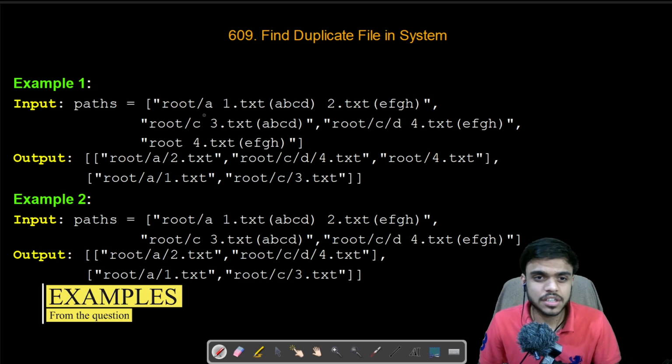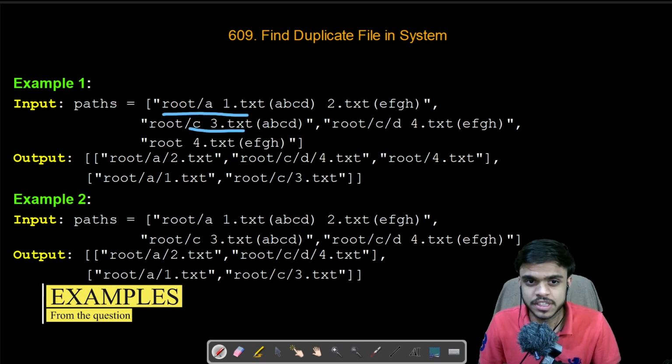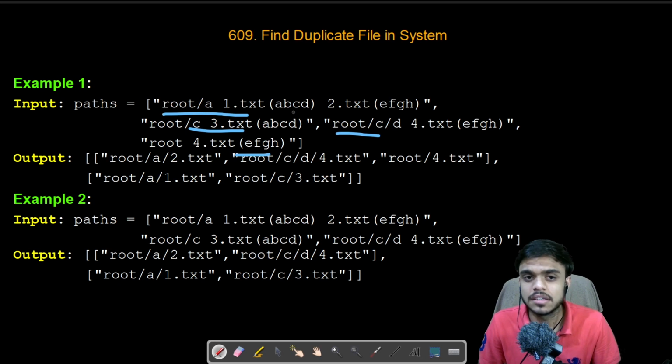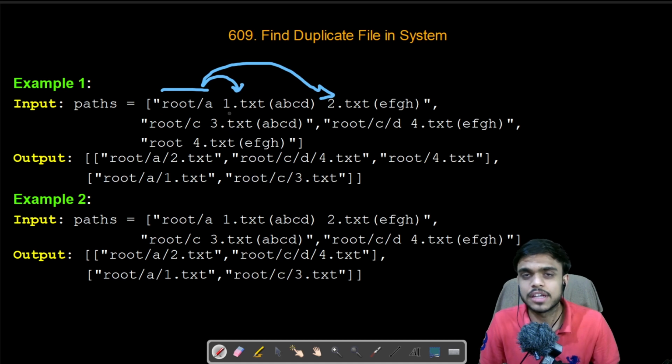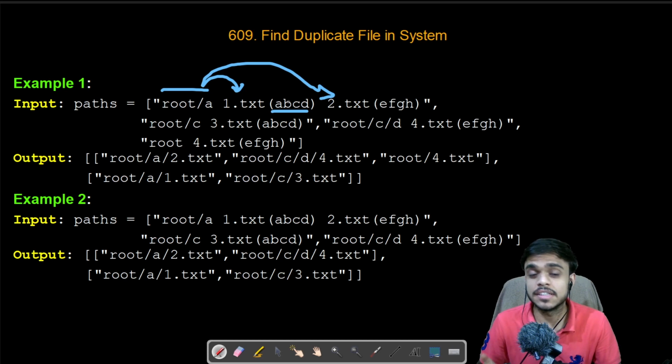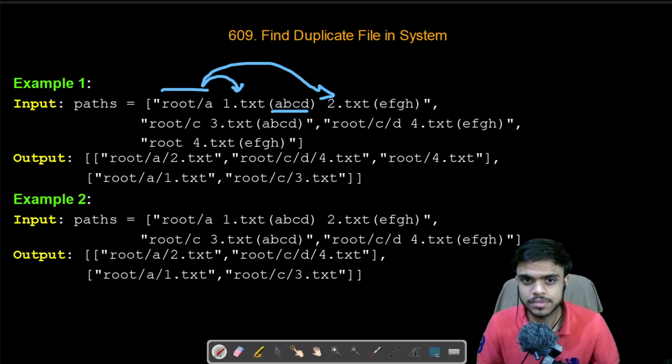If you look at the structure of the input, we are given a group of strings. For each string, we have a directory, and this directory has multiple files. For example, the first directory that we are given is root/a, and in this we have two files, 1.txt and 2.txt, and this follows for all other strings. After the name of the file, we have something in brackets, and this is the data that is present in that particular file.